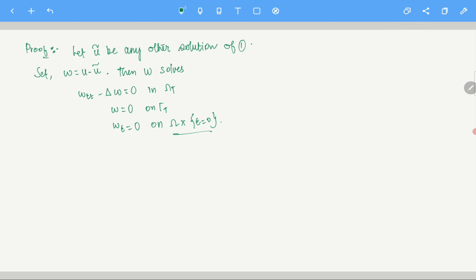This is very trivial. Now what we are going to do is define the energy of the system. This is very physical. Energy E(t), you remember we did something similar in the wave equation also. E(t) we are going to define here as half integral over omega of wt wtt, plus gradient w dot gradient wt, dx.